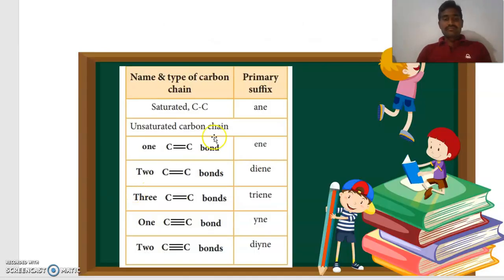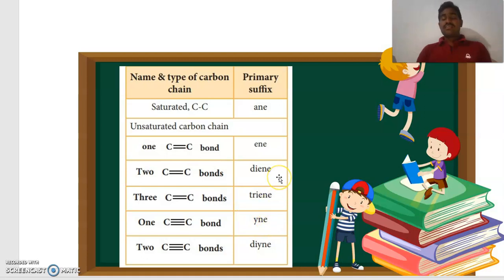Next one. And also, if carbon has a double bond with another carbon, then we say the primary suffix is ene. If a triple bond is present, we write yne.